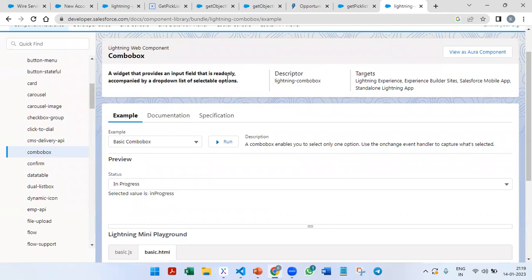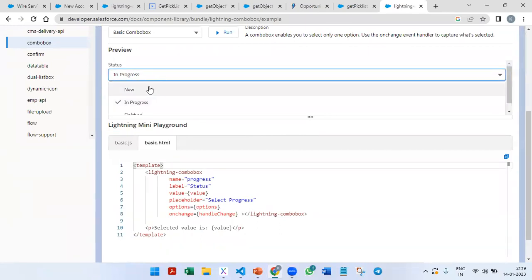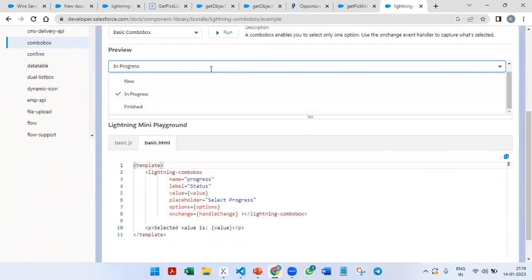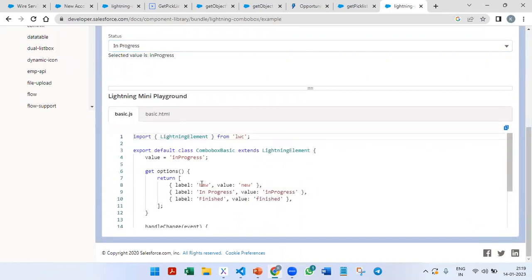It is a widget that provides a read-only input field accompanied by a drop-down list of selectable options. Here are the examples: basic combobox, selection required, disabled combobox. Here we have In Progress, New, and Finished options. This is the HTML code, and this is the JavaScript code.